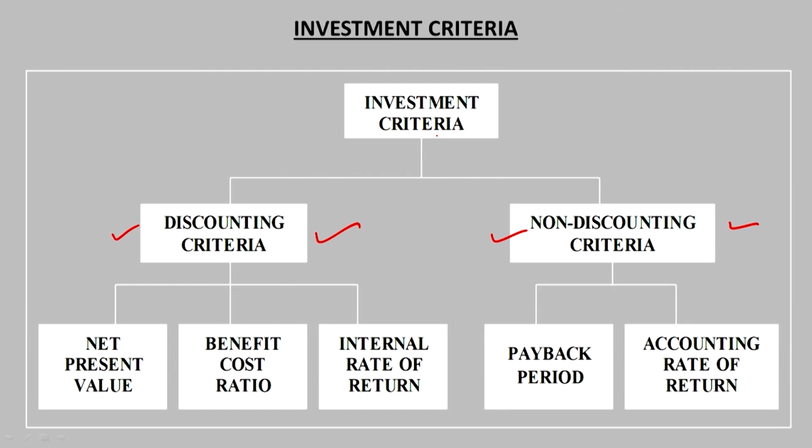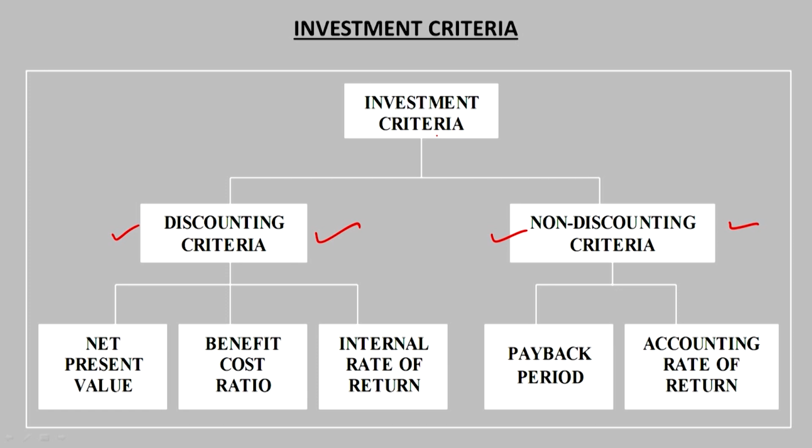When the discounted criterion was not there, there was only a non-discounted criterion. Non-discounted criteria are much older compared to discounted criteria. So the first method was the payback period, and the second method is the accounting rate of return. Under this accounting rate of return, we try to find out the accounting profit.